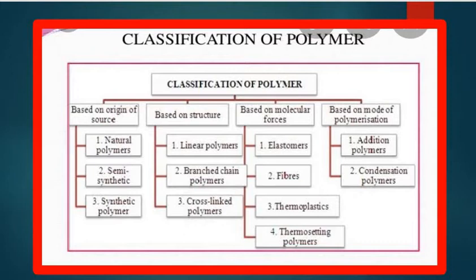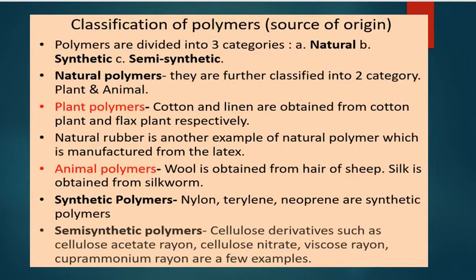Third, on the basis of the molecular forces, and the fourth on the basis of their mode of polymerization. Number 1, classification based on the source or origin. Polymers are divided into three categories on the basis of their origin. Number 1 is natural, second is synthetic, and third is semi-synthetic.